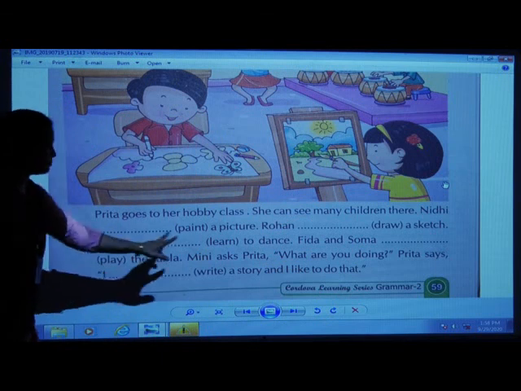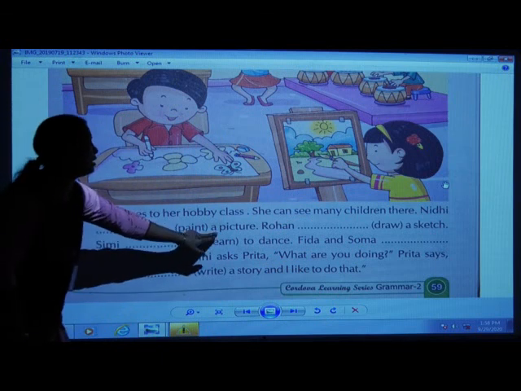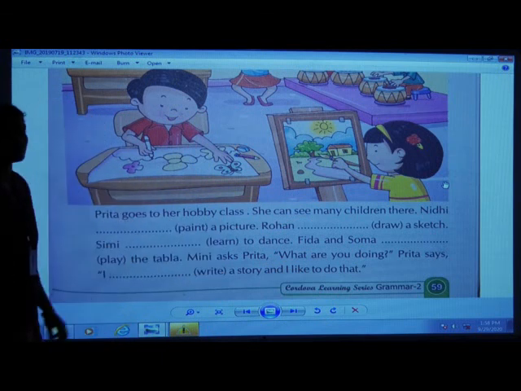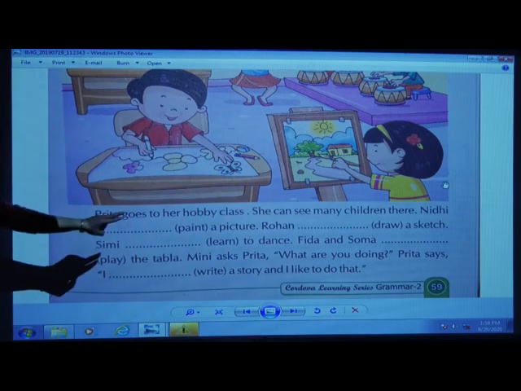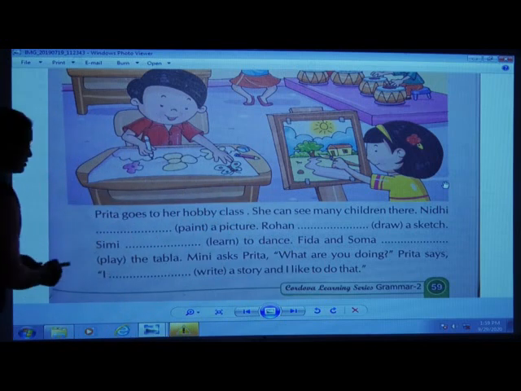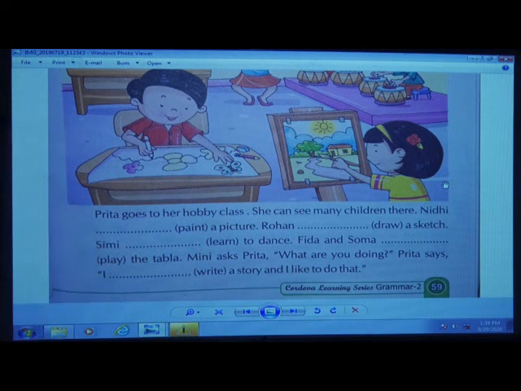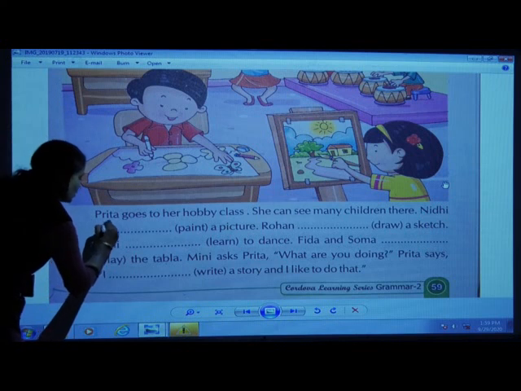Nidhi dash, bracket paint is given. A picture. Nidhi, a single person. Okay? So Nidhi, yes. What shall I add? Is, are or am? Yes, I have to add is only, children.